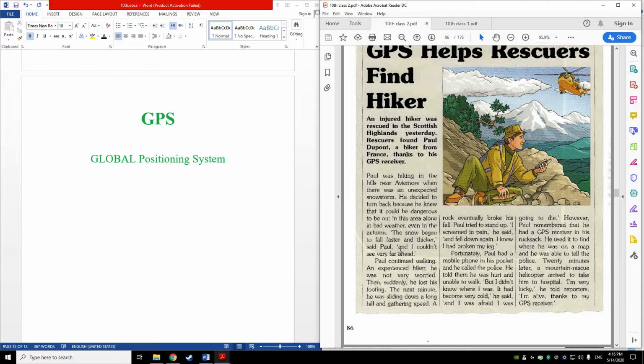Then suddenly he lost his footing. Lost his footing means that he missed one step in the correct direction. So he lost his footing. The next minute he was sliding down a long hill and gathering speed. That's it. So he was starting to gather speed.